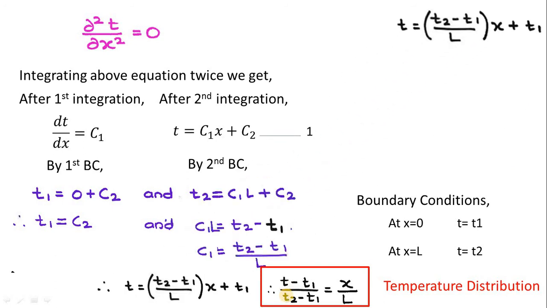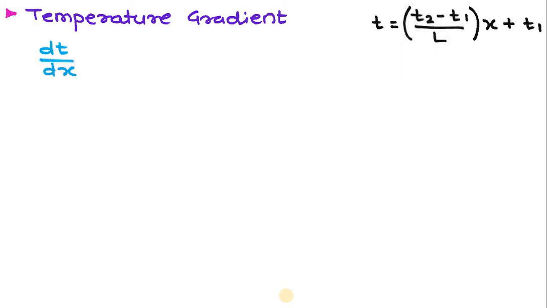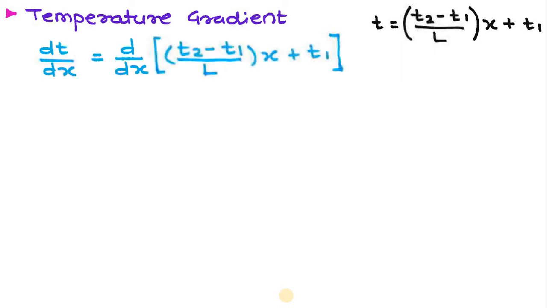So let's take this equation. Now in this equation, if I want to know the temperature gradient, as you know, temperature gradient means dT upon dx. So simply put the value of T, the temperature distribution equation which we have derived. Now T1 is not a function of x, so it will get cancelled, it is constant.